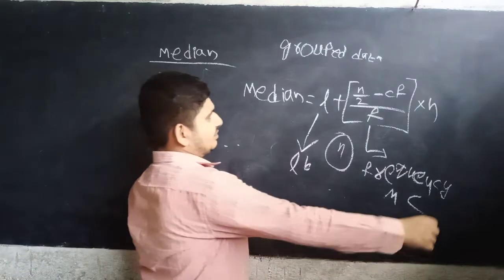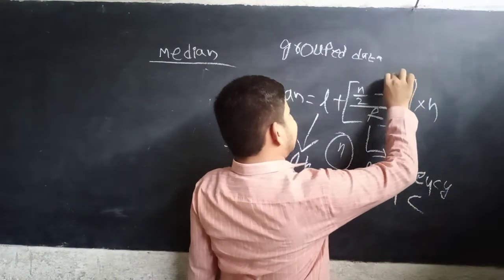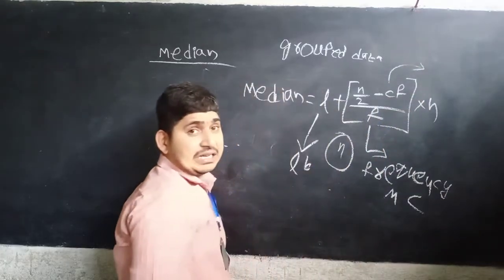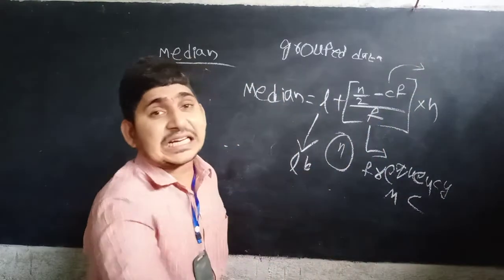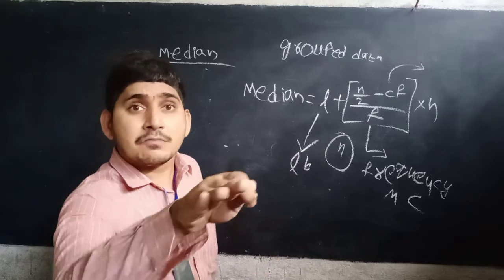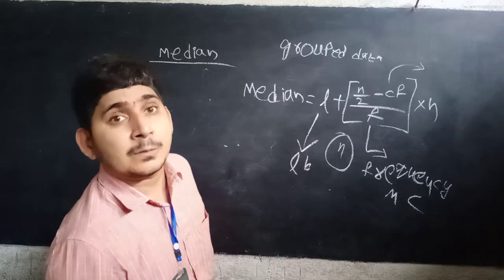Cumulative frequency, the cumulative frequency of the class preceding the median class.